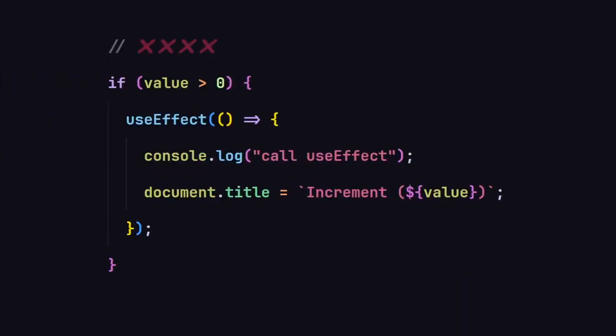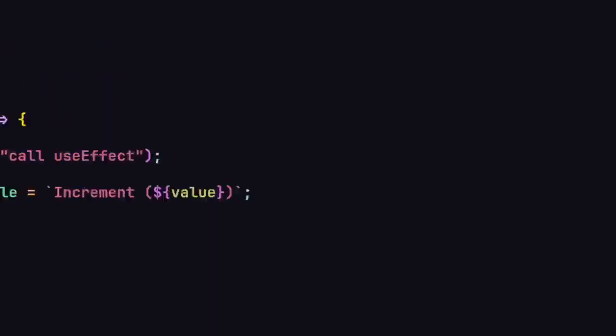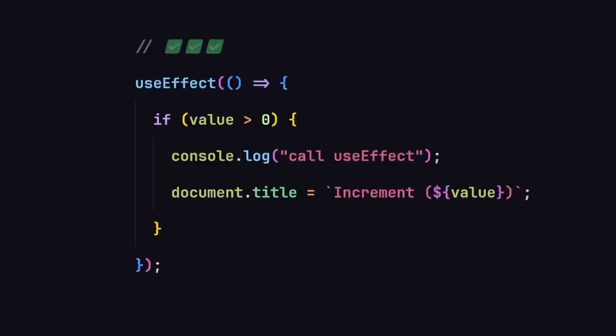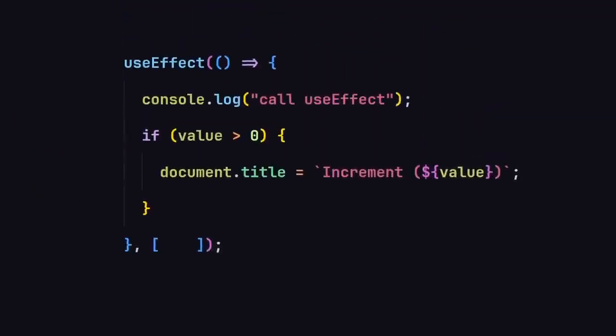Next, let's talk about useEffect with conditionals. You cannot wrap your hook inside a conditional statement. If you want to use a conditional statement, you're going to have to use that inside the useEffect hook. Okay, so also keep that in mind. Now the final thing that I want you to keep in mind is that anytime we specify an empty dependency array for our useEffect, it will only fire the function inside our useEffect hook on the initial render, when our component first renders, not when our component changes.